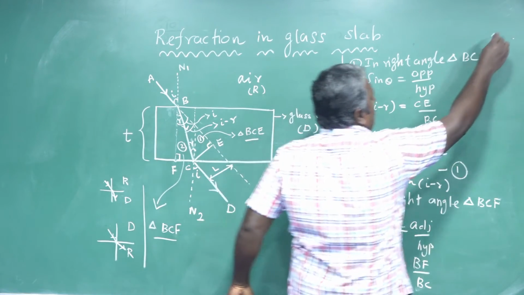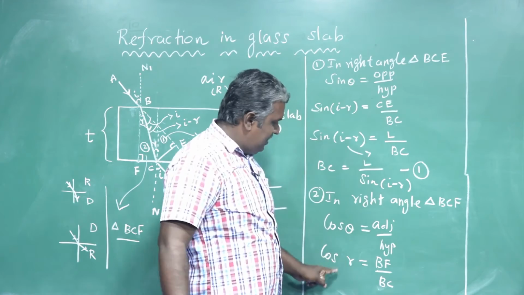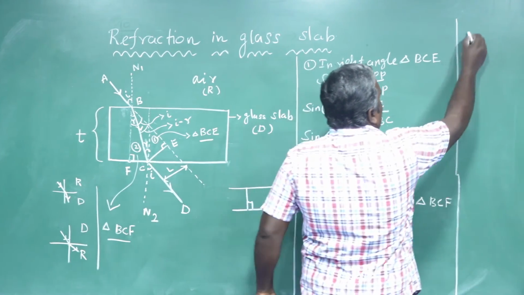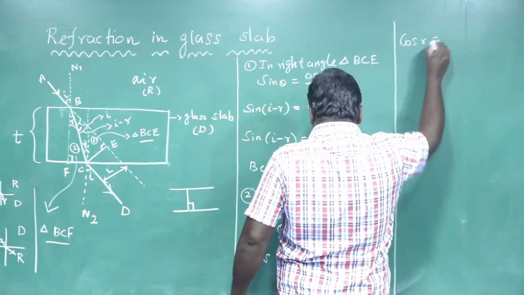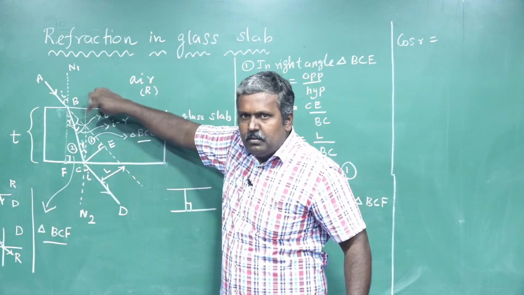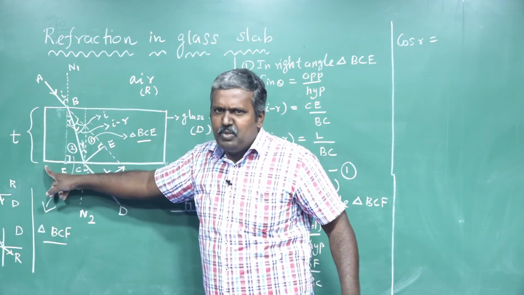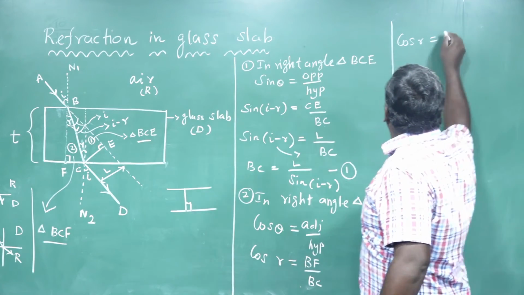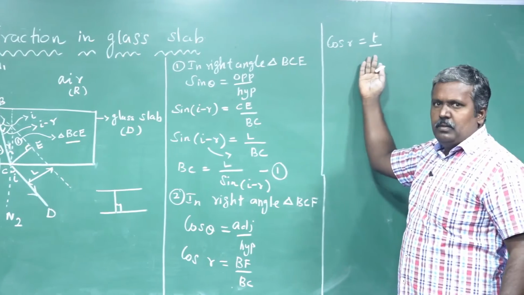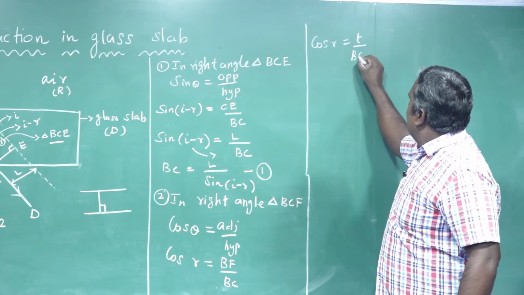Now, clear? Cos r is equal to BF by BC. Cos r is equal to BF value. See here, diagram. BF is equal to thickness of the slab, t, by BC.